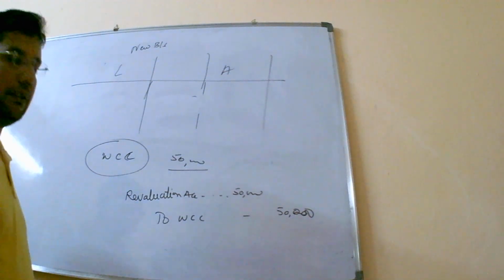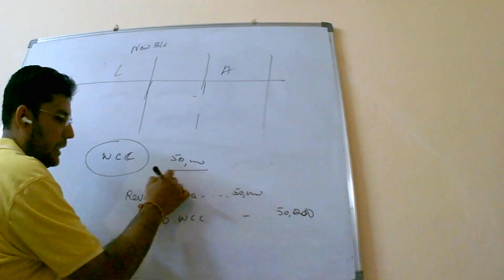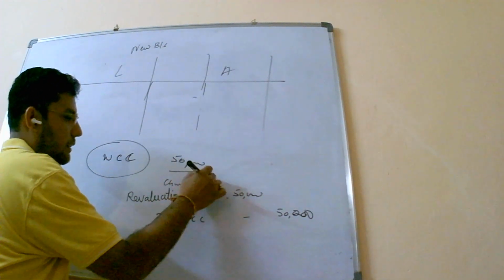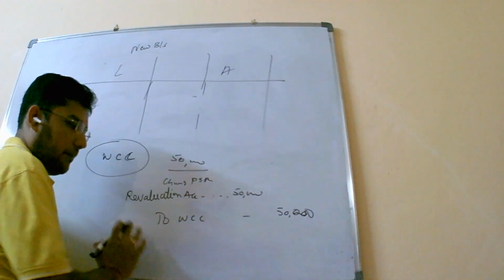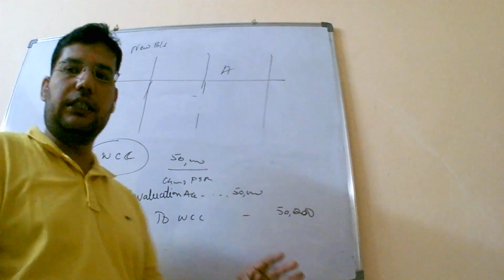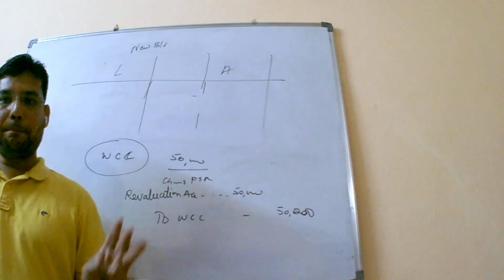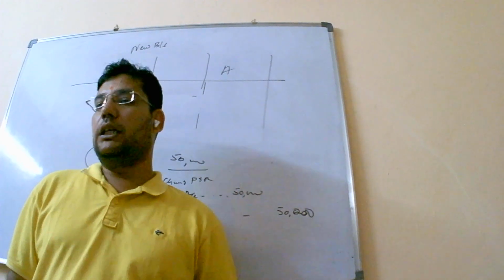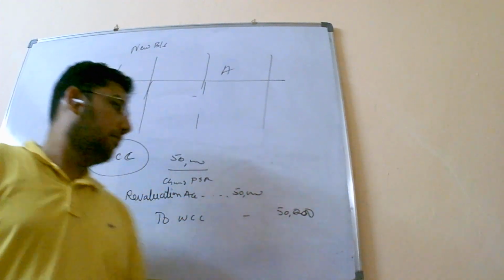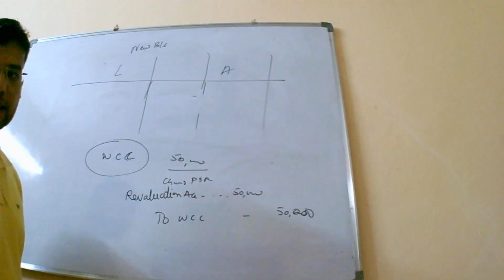That is through the revaluation account. So the entry in case of change in PSR is revaluation account to workman compensation claim. It is the same entry for change in PSR, admission of a partner, retirement, and death, but the second entry will differ.